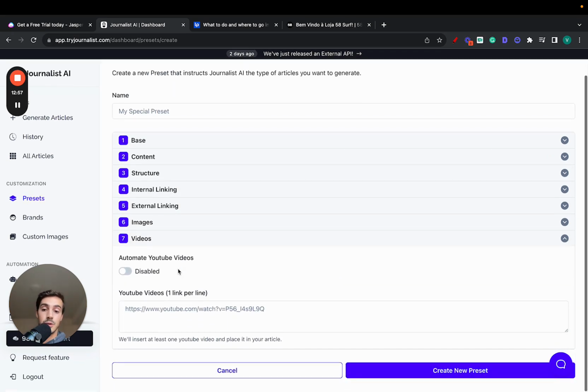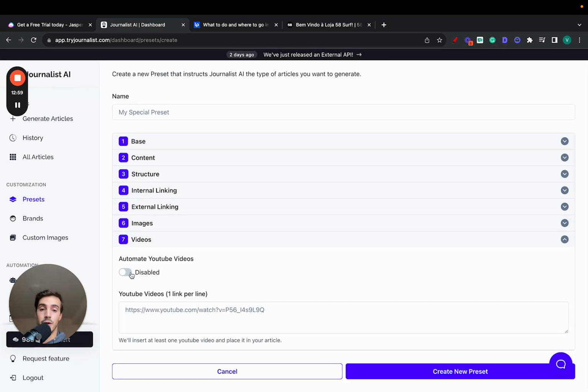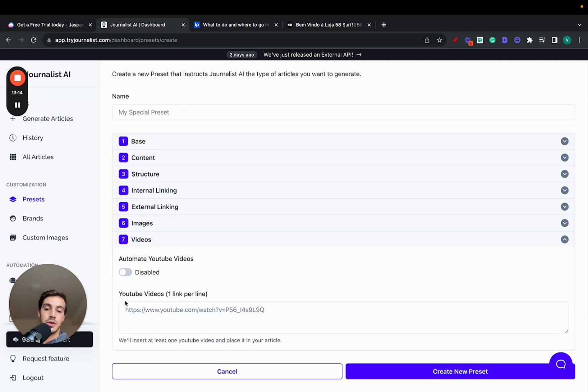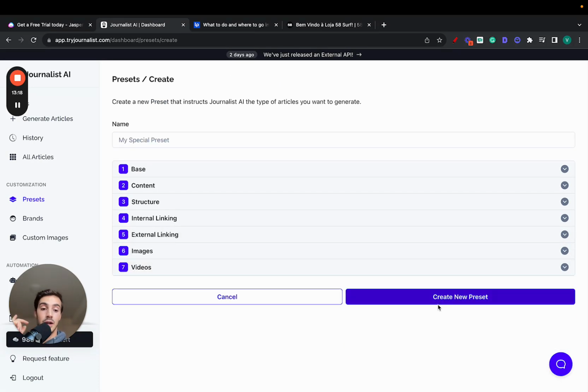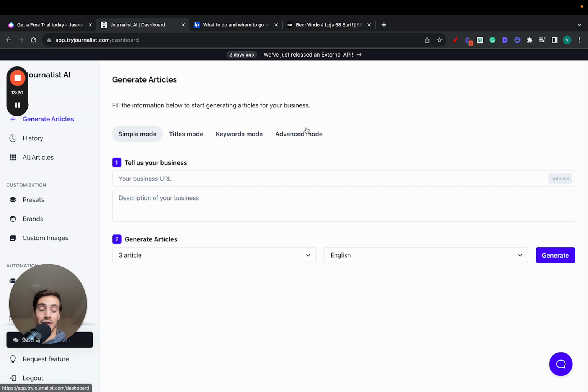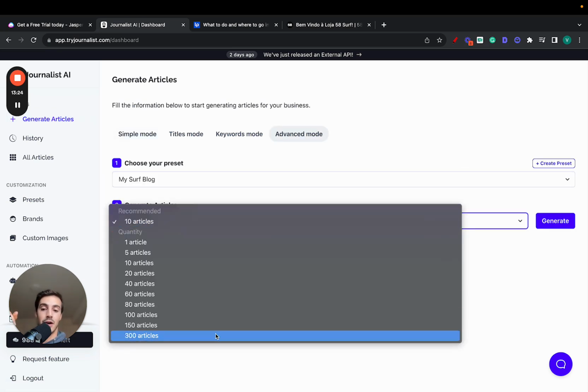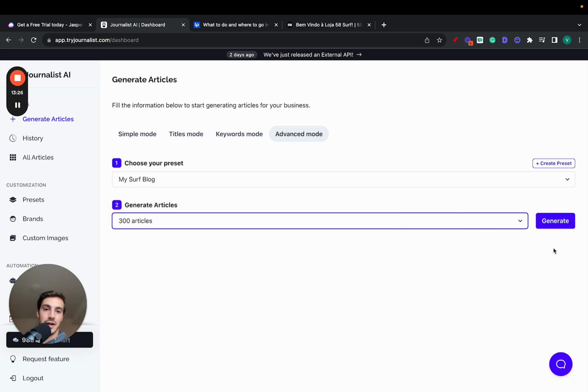And finally, videos. Essentially, this is where we add videos to the articles you generate. We can do this automatically, so we'll read through the article, then go on YouTube and try to find the most relevant video or videos to include in the article that you just generated, right? It's not going to be random. Or you can just do this manually and add your videos right here, and we'll use the videos you added. You click Create Preset, then go again to Generate Articles, Advanced Mode, and then select the preset you just created, and then select however many articles you want to generate, and just click Generate, right?